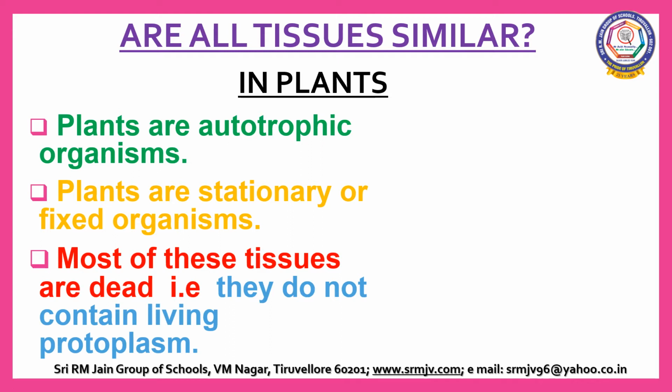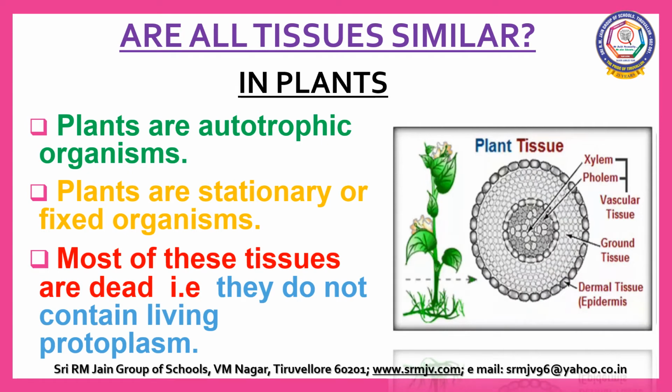Are plants and animals made of the same types of tissues? Do plants and animals have the same structure? Do they perform similar functions? There are some noticeable differences between plants and animals. Plants are autotrophic organisms. That is, they prepare food by themselves by the process of photosynthesis.